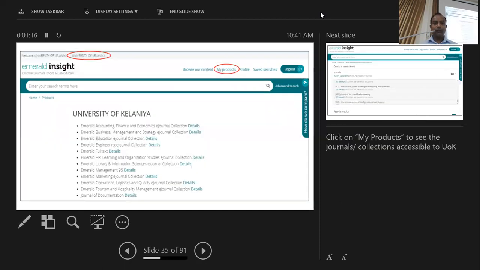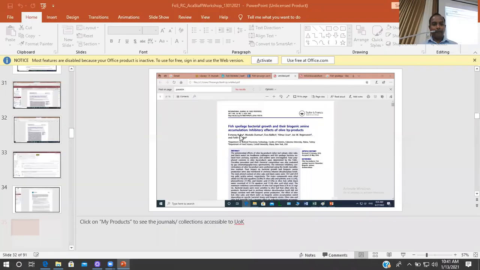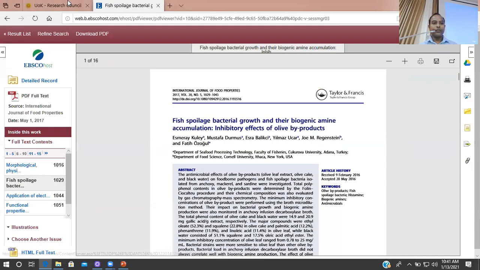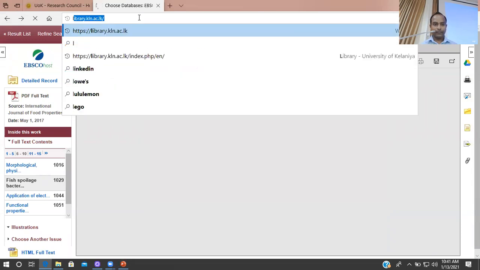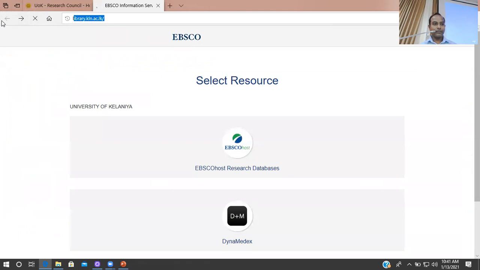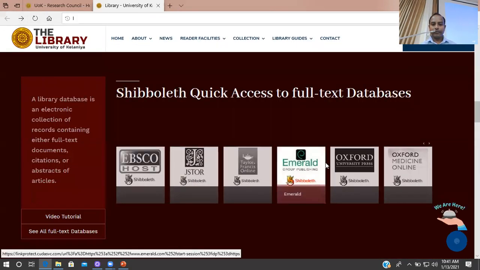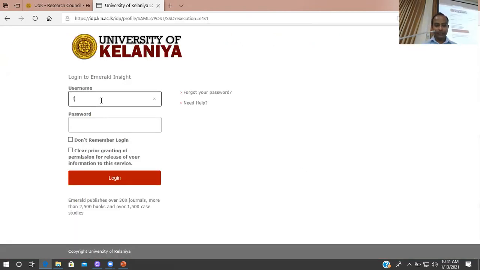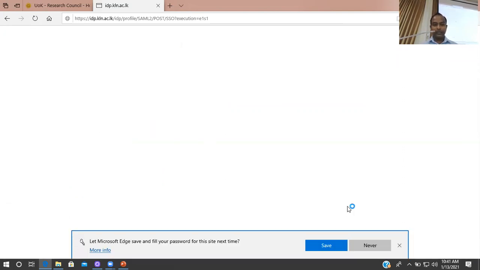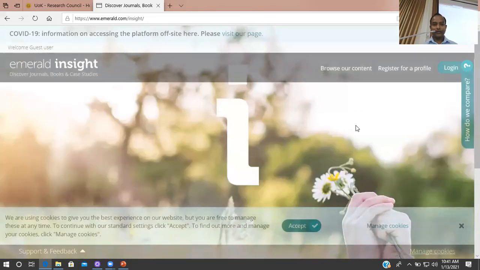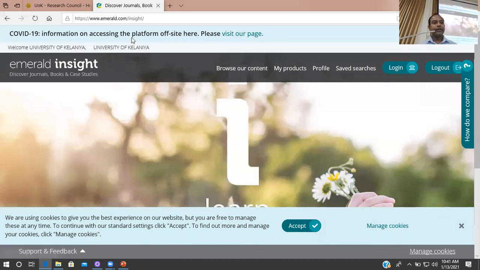So if you want, when you access our library's homepage, and when you go to Emerald, here in this case, this database asks for the access information, and now it has identified that we have logged in from University of Kelaniya.